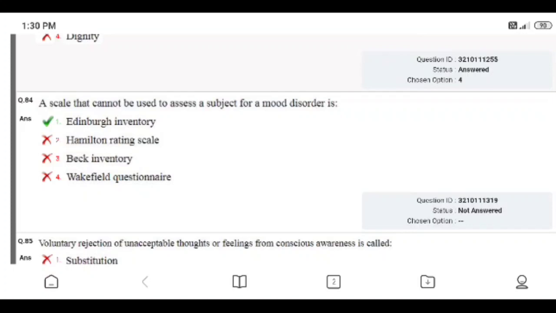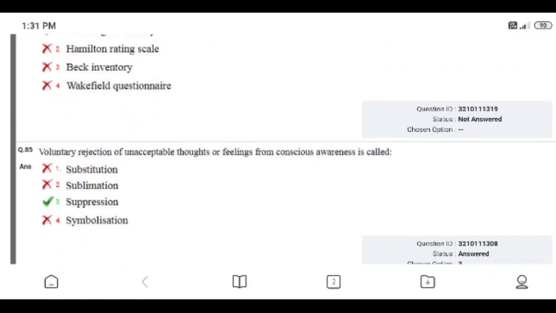Edinburgh Inventory, Hamilton Rating Scale, Beck Inventory, Wakefield Questionnaire. Right answer is Edinburgh Inventory. I did not attend that question. Question number 85. Involuntary rejection of unacceptable thoughts or feelings from conscious awareness is called.